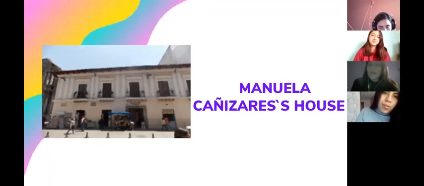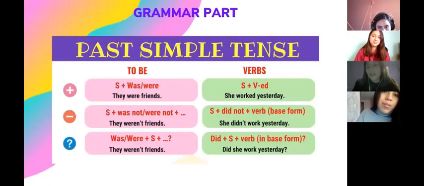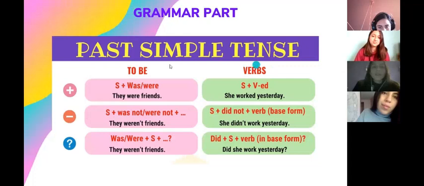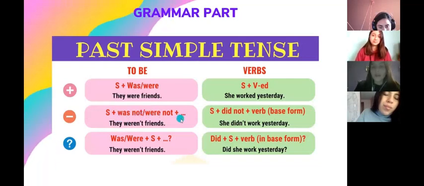In the second part, we have the grammar structure that we are going to learn today. This grammar structure is related with the past simple tense. Okay, here we have the formation. According to the verb to be, we have the subject plus was and were. For example, they were friends. The negative form of this is the subject plus wasn't or weren't. For example, they weren't friends.